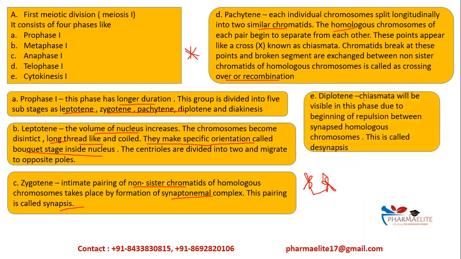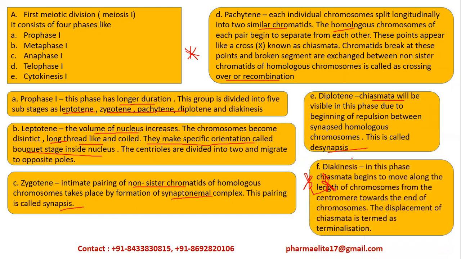Then diplotene. Diplotene is where the chiasmata will be visible in this phase because of the beginning of repulsion between the synapsed chromosomes. That is, here when we have formed a chromosome, now repulsion will begin, and this is called desynapsis because they tend to repel each other. Here it is synapsis, here it is desynapsis. Then diakinesis. In this phase, the chiasmata begin to move along the length of chromosomes from the centromere towards the end of the chromosome. That is, this is the centromere towards the end. The chiasma will keep on moving, and this process is called terminalization as it occurs at the end.